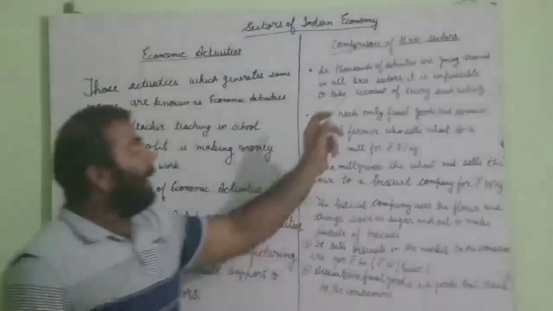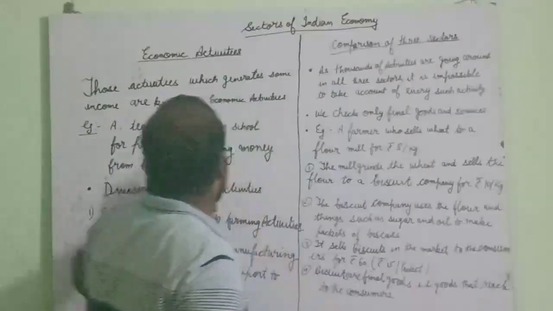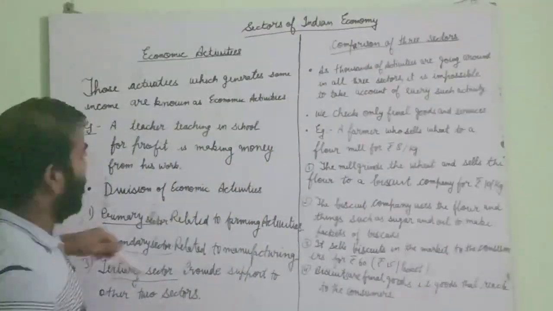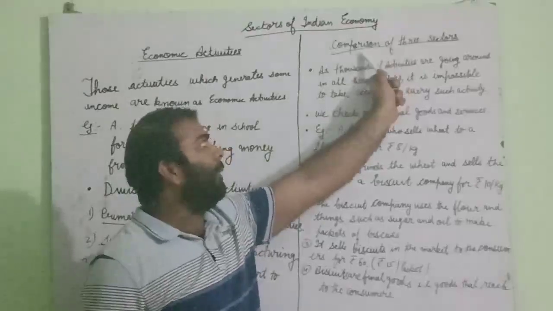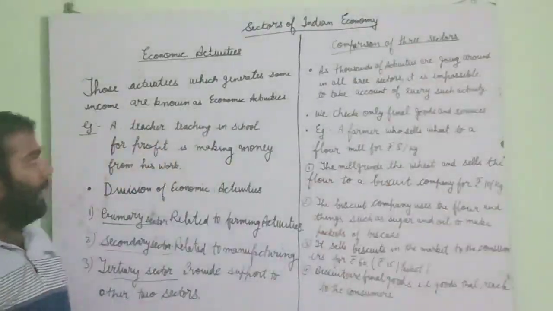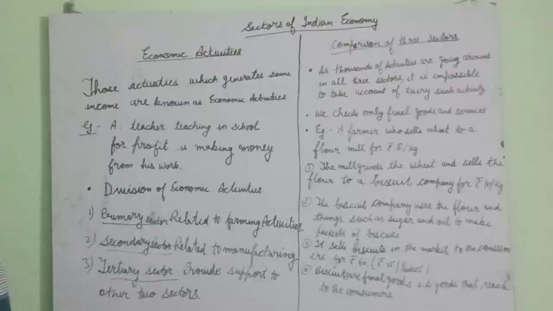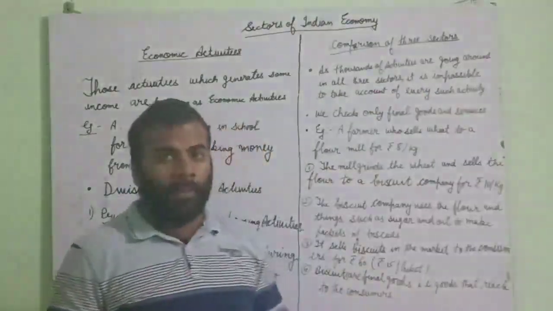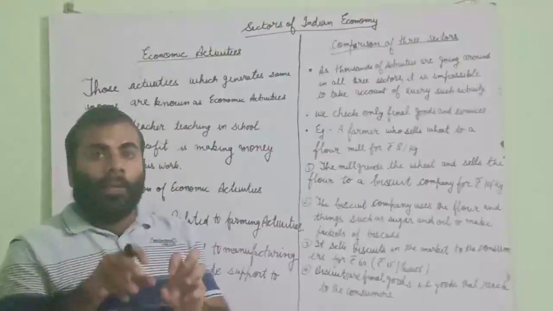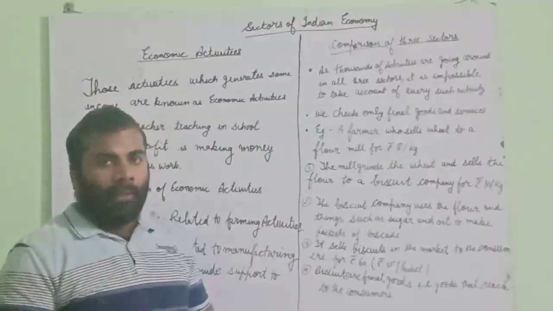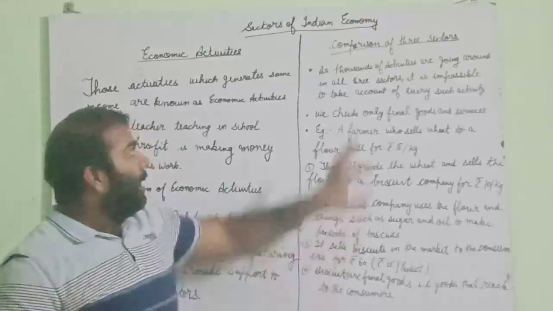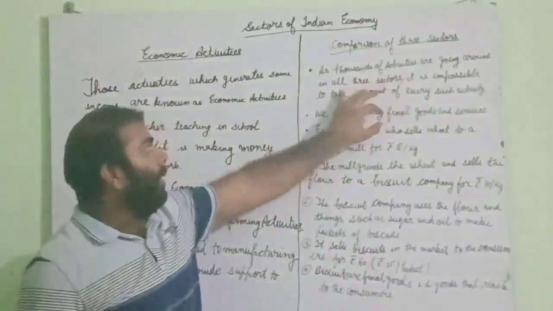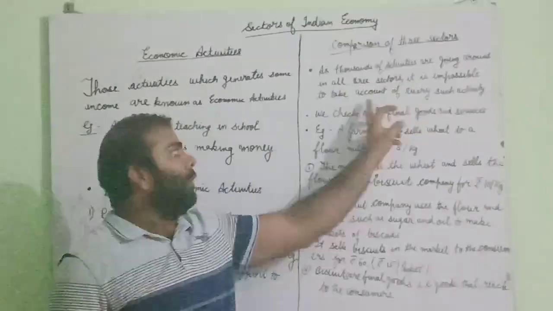So now, here is the comparison of three sectors. The sectors we have read are primary, secondary and tertiary. Here we will do the comparison of these three sectors. As thousands of activities are going on in all three sectors, it is impossible to take account of every such activity. It means thousands of work activities are done daily in all three sectors.